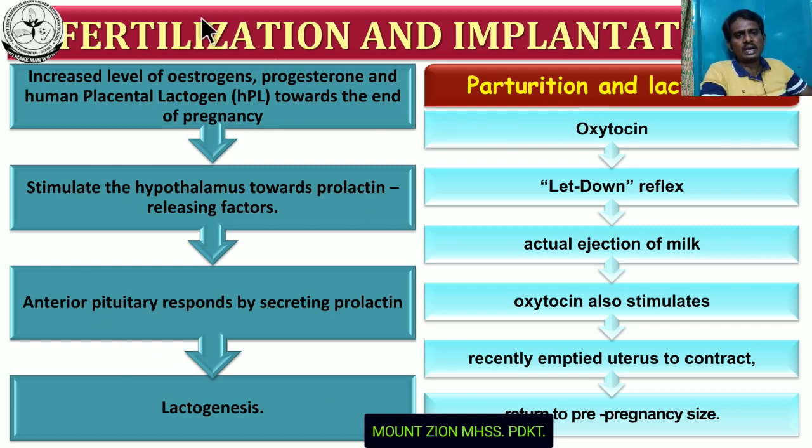So here are the various steps involved in the lactation process. This process is initiated by the increased level of estrogen and progesterone, and one more hormone, human placental lactogen hormone. This hormone is secreted towards the end of the pregnancy.